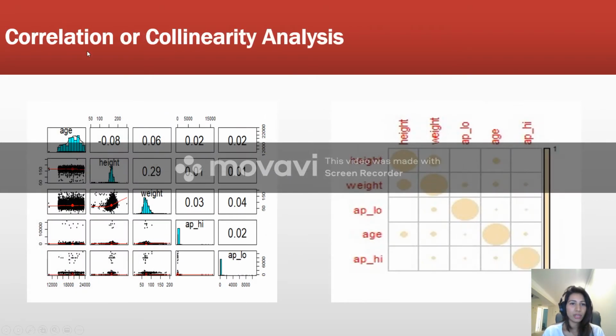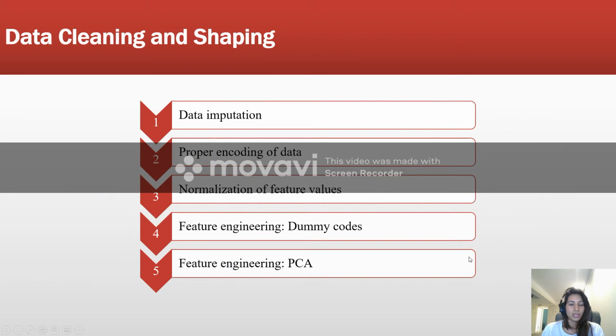And this is the correlation analysis, and from these numbers in the bubble plot we can say that there are absolutely no correlations in the data, which means that we don't have any multicollinearity problems in the model. So next is the data imputation.